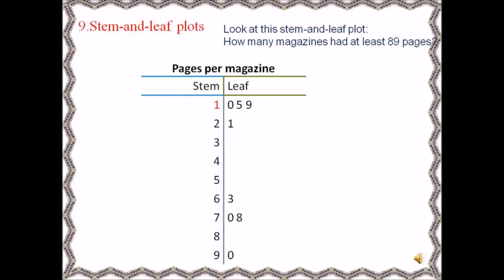Stem and leaf plots. Look at this stem and leaf plot. How many magazines had at least 89 pages? Now, pages for magazines. There are 9 stems and in each there are leaves too. First stem had 5 leaves. Then the second one had only 1. The 6th one had 3. The 7th one had 8. Now totally you have to add it up: how many magazines had 89 pages or more?